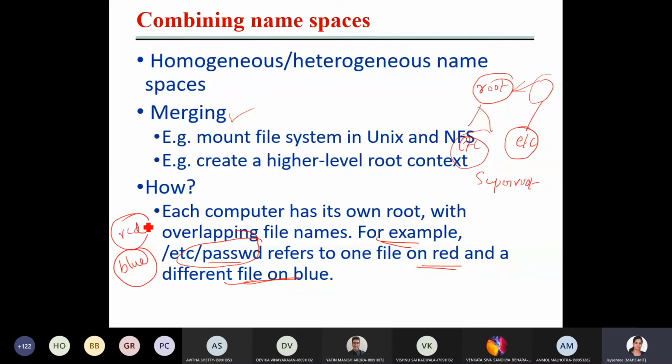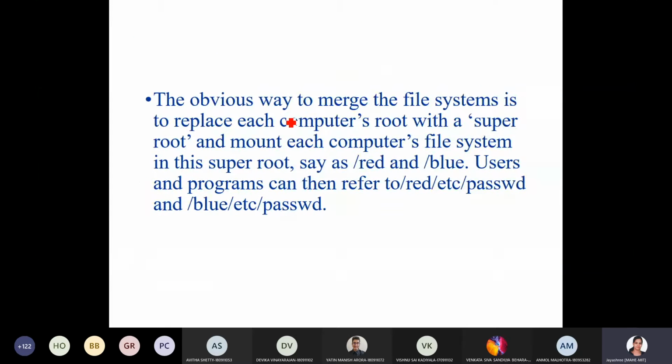As a reference. Okay, so the obvious way to merge this file system is to reach each computer's root with the super root and mount each computer's file systems in this super root. Okay, you need to mount both the systems here.